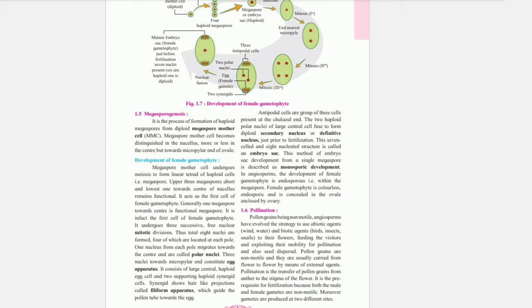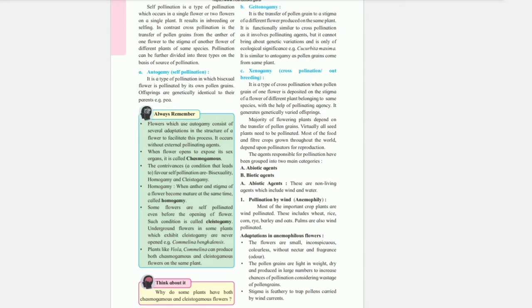Pollination is the transfer of pollen grains from the anther to the stigma of the flower. It is the prerequisite for fertilization because both the male and female gametes are non-motile. Moreover, gametes are produced at two different sites. Self-pollination is a type of pollination which occurs in a single flower or between two flowers on a single plant. It results in inbreeding or selfing. In contrast, cross pollination is the transfer of pollen grain from the anther of one flower to the stigma of another flower of a different plant of the same species.